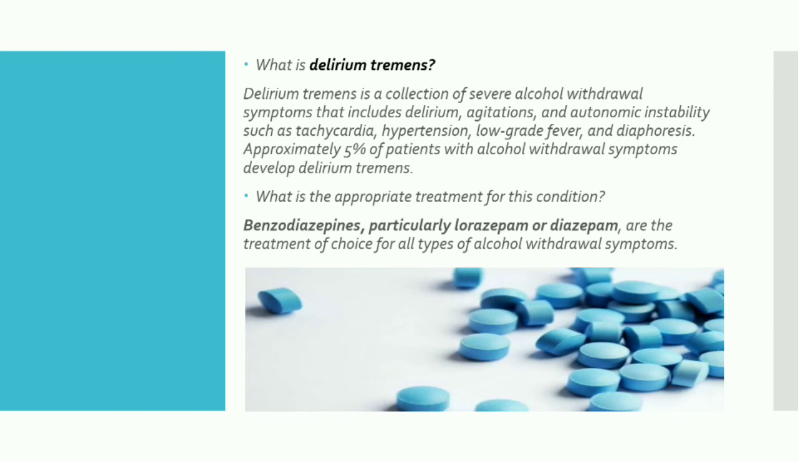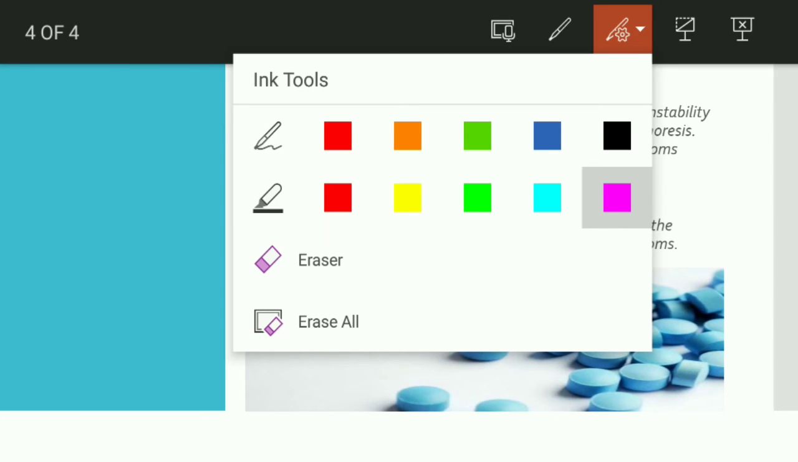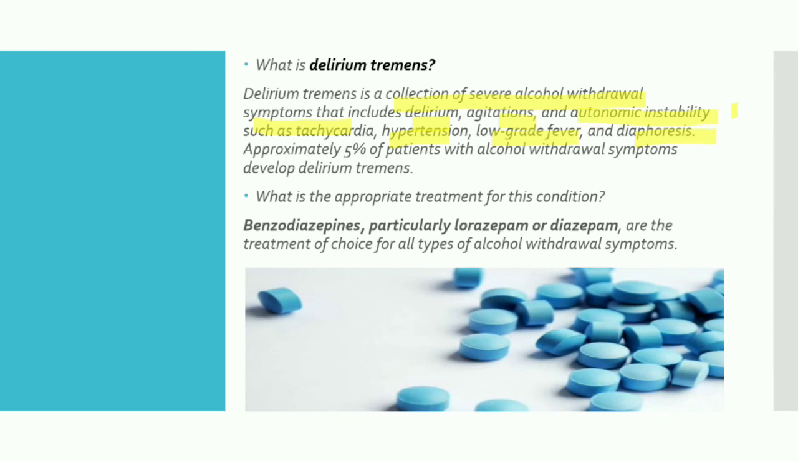What is delirium tremens? As I asked earlier, delirium tremens is nothing but the state of all the alcohol withdrawal symptoms. It's a collection of severe alcohol withdrawal symptoms that include delirium, agitation, autonomic instability, tachycardia, hypertension, low-grade fever, diaphoresis. Approximately 5% of patients with alcohol withdrawal syndrome develop delirium tremens.